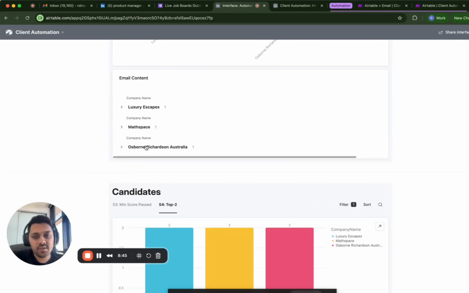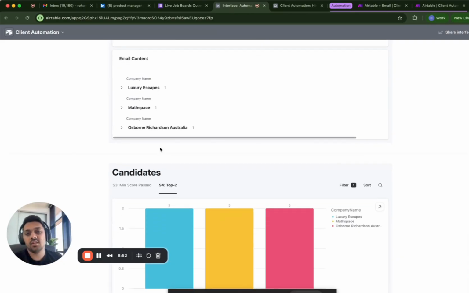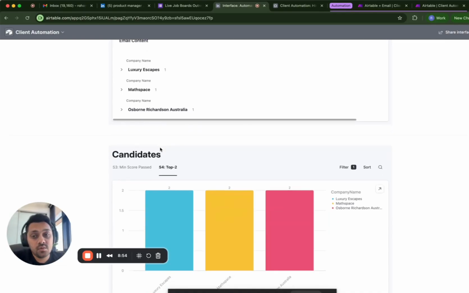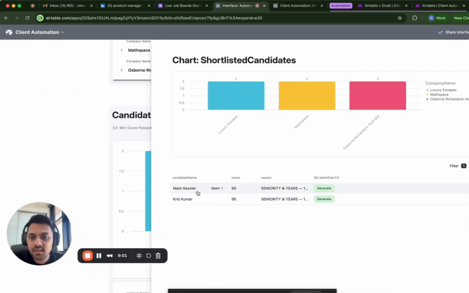At this time, any person manually who has forgotten what this company was, what the title was, what the outreach was, would have to re-research and do all of that. What we can do very quickly is we come to our top two. We see Osborne. We see the top one person was Mark. All right. We can one click generate a small 2 to 3 page portfolio detail for this specific company, highlighting Mark's main details for this particular job. I'll show you how that's done.